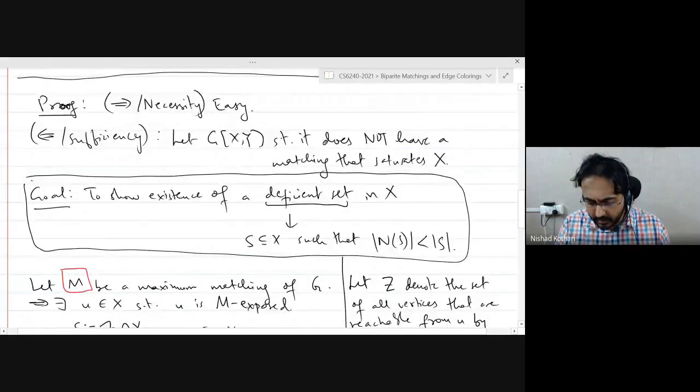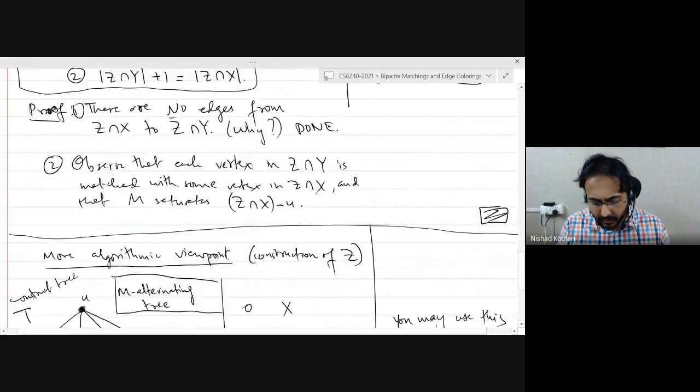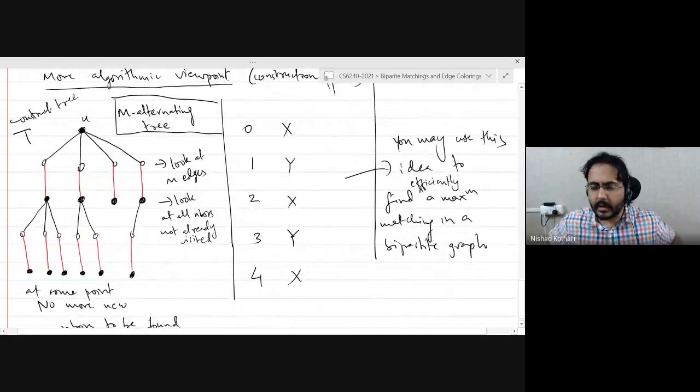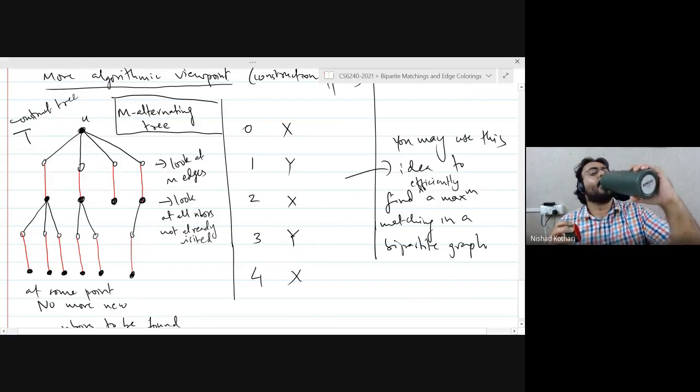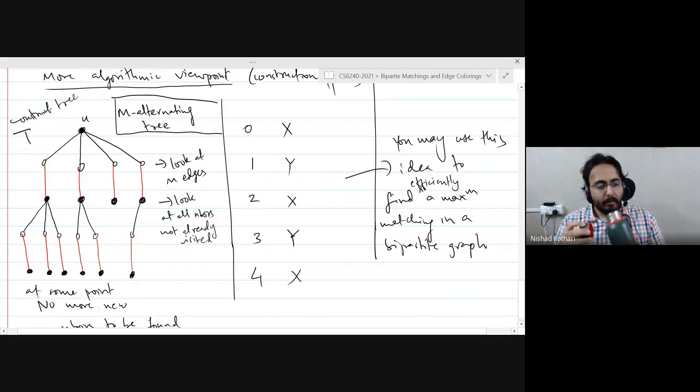Are there any questions or concerns regarding what we have done so far? Is it clear how we are constructing this M alternating tree? Okay, good.